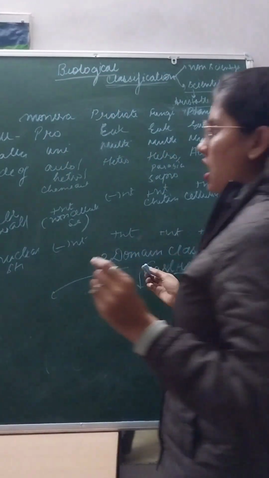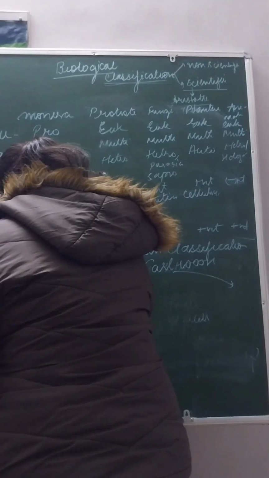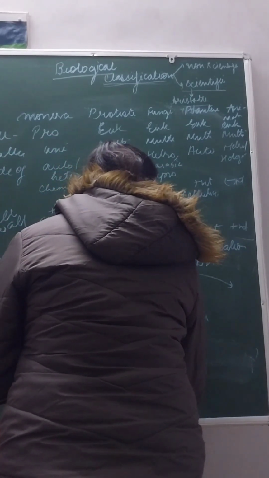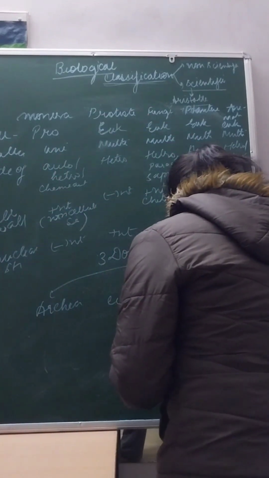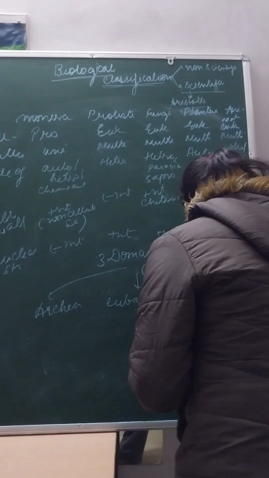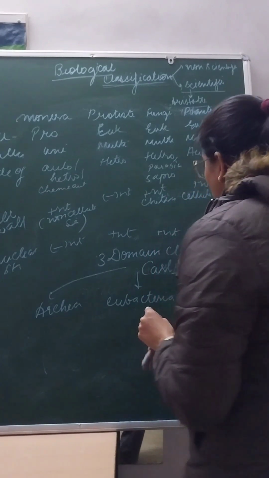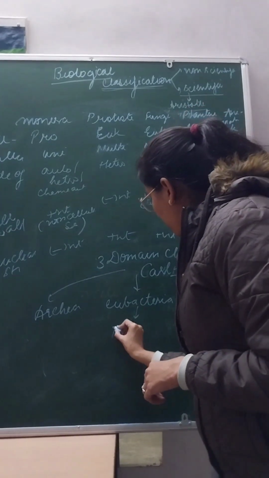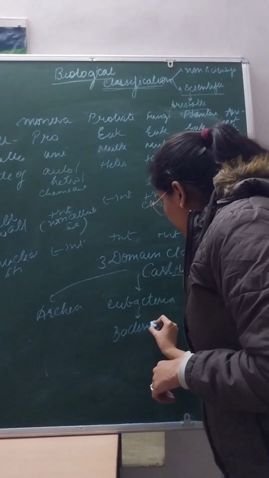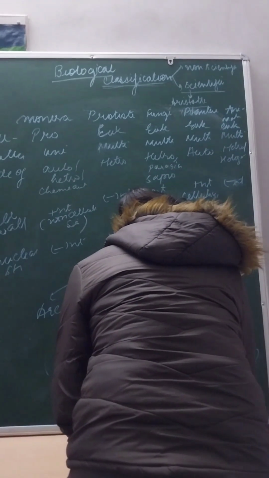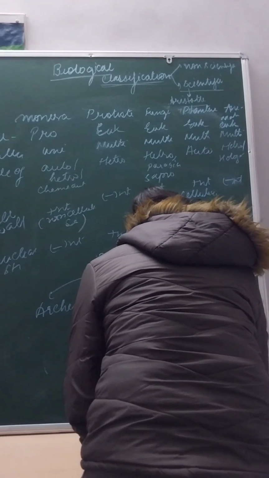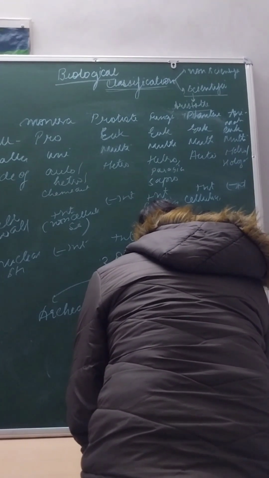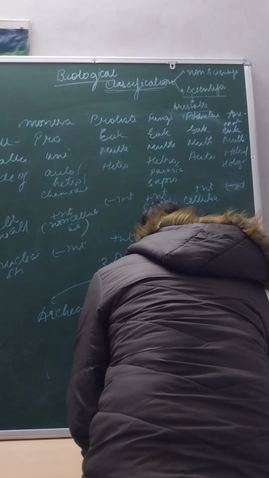These 3 domains are Archaea, Eubacteria, and Eukaryota. In Archaea, it is put together Archaebacteria. In Eubacteria, it is put together bacteria. In Eukaryota, it is put together Protista, fungi, Plantae, and Animalia.